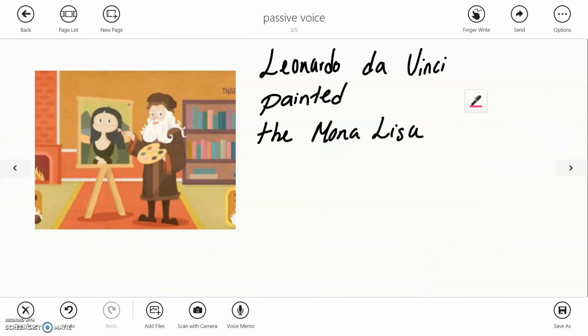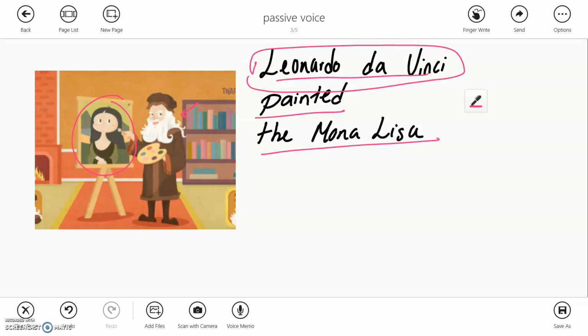In this case, for example, this is very important. This is Leonardo da Vinci, yeah? And this is the Mona Lisa. So, Leonardo da Vinci, what? Painted the Mona Lisa. Leonardo da Vinci, in this case, is an active subject. This is an active sentence. This is active voice, yeah?